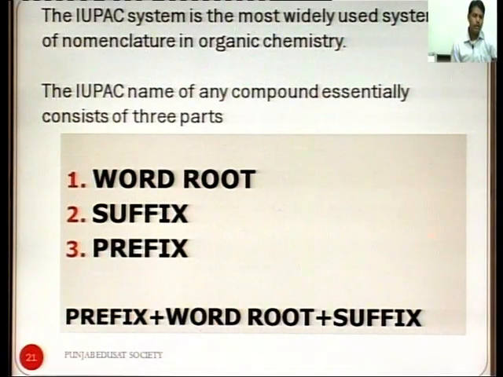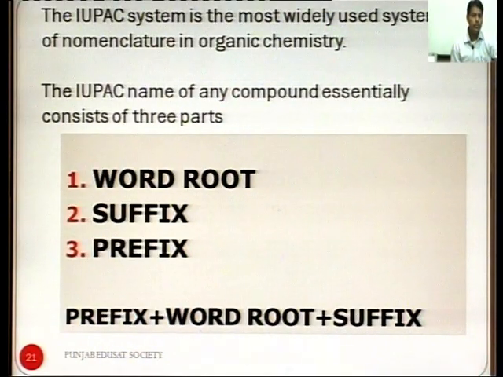So, there are two types of systems of naming organic compounds. First is the common system and second is the IUPAC system. Common names are derived from the popular names of the compounds, popular names of that region, and the IUPAC system is a systematic way of naming organic compounds, and there is one exact name for that compound.